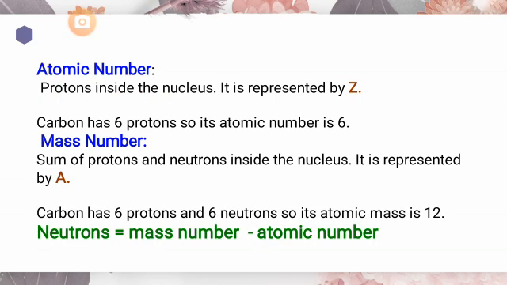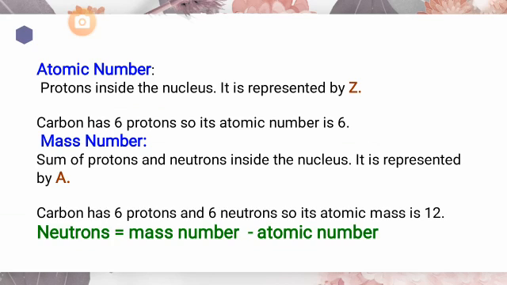Okay students, your next definition is atomic number. Students, you have learned about this word in your previous classes. For example, in 5th, 6th, 7th class, you have learned about the atomic number. So, what is atomic number? Atomic number is the number of protons that are present inside the nucleus.